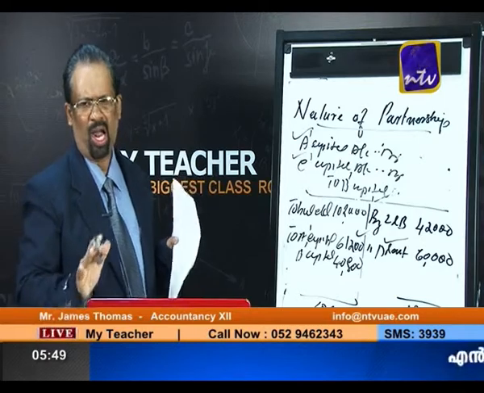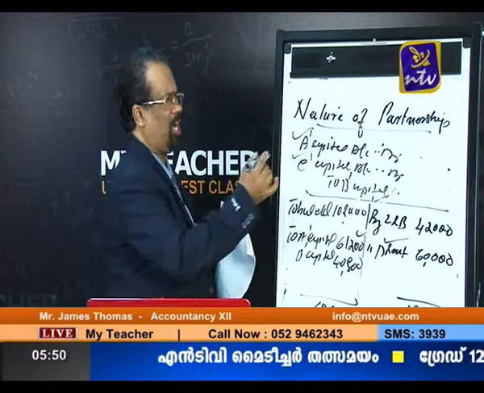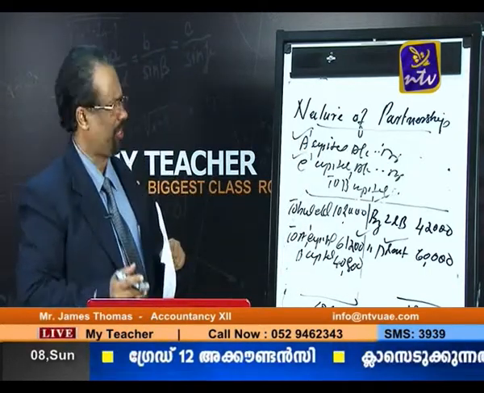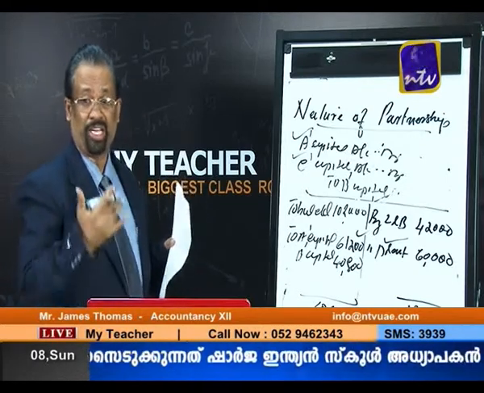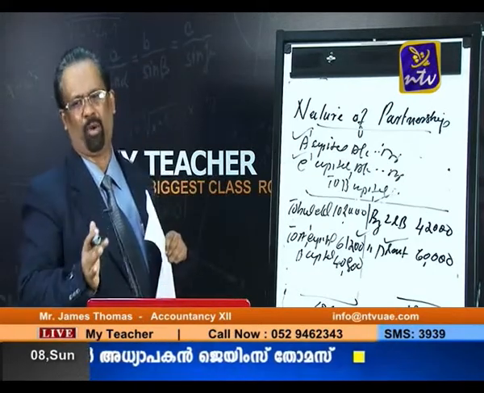So once again, under retirement, what is the treatment of goodwill? The journal entry is continuing partners' or existing partners' capital account debtor to the retiring partner's capital account, meaning the retiring partner is getting goodwill and other partners are losing that part of the amount of goodwill.